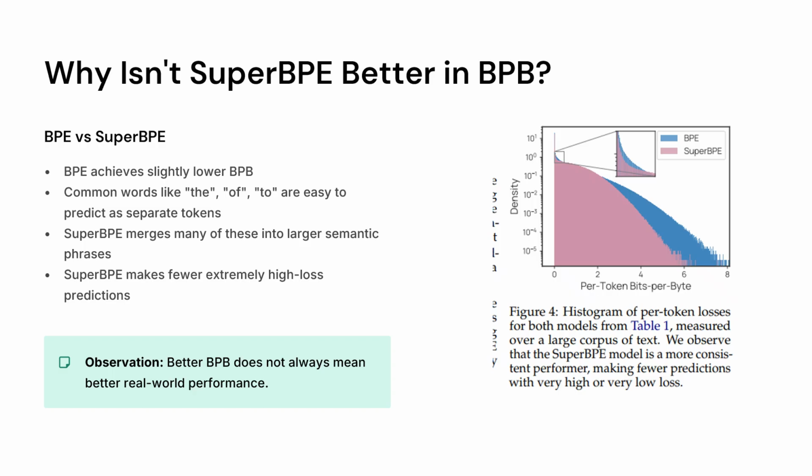So what you could conclude from this is that firstly, better BPB doesn't always mean better performance, and secondly, BPE performs very well on easier tasks and struggles on tougher ones. On the other hand, SuperBPE performs decently well on easier ones and performs decently on tougher tasks as well.